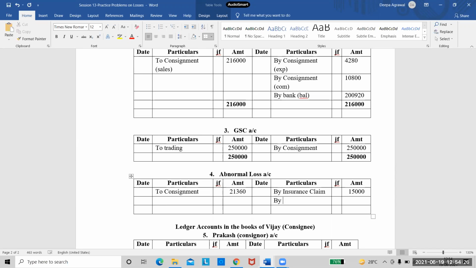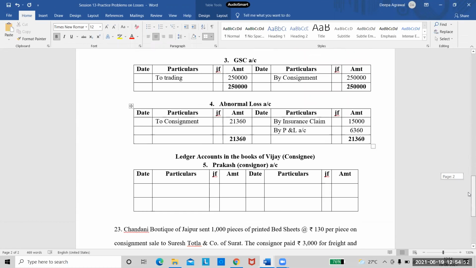I have only one entry in this account, whatever claim I'm receiving. After that, I need to balance the account. Whatever is the balance, I will transfer it to P&L account. So my balance would be 6,360. That's it. And let me put the totals on both the sides. 21,360. Right. So my abnormal loss account is also over.